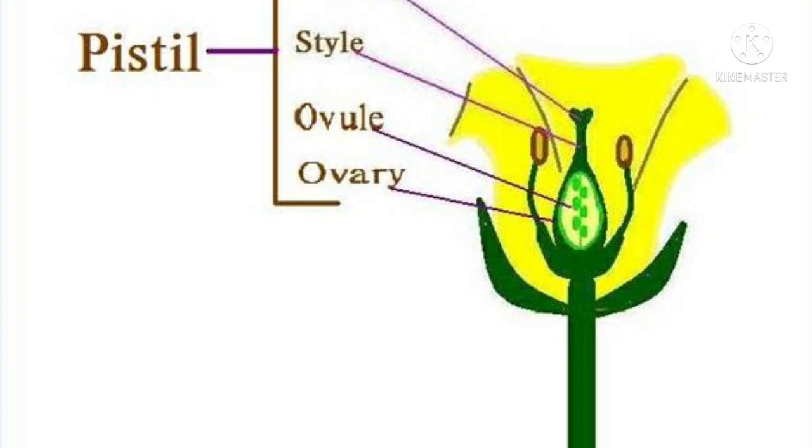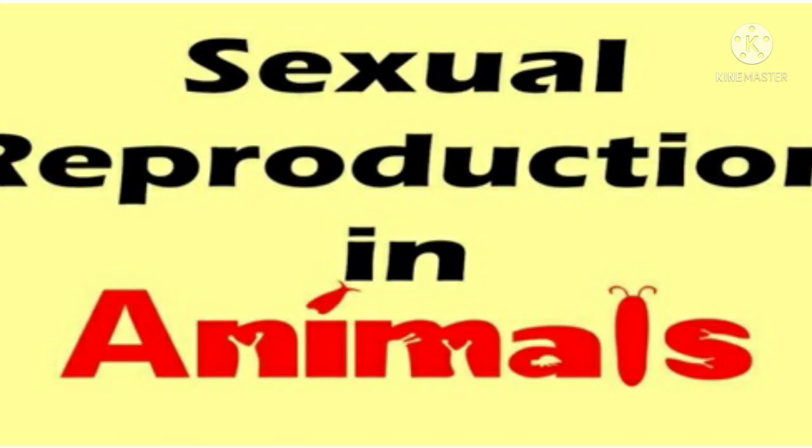Now let us see how sexual reproduction takes place in animals. As in plants, in animals also reproductive organs are there. We have seen that plants have different reproductive organs and reproductive cells for sexual reproduction.